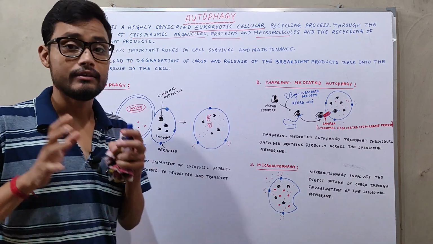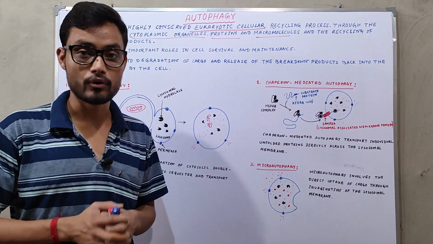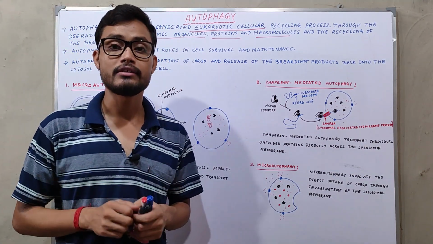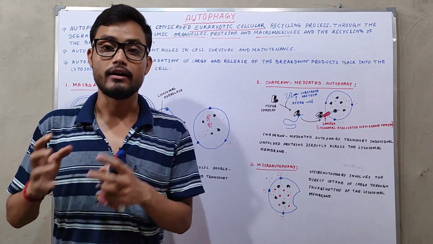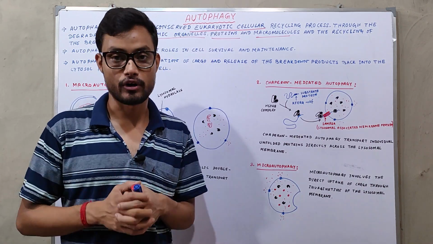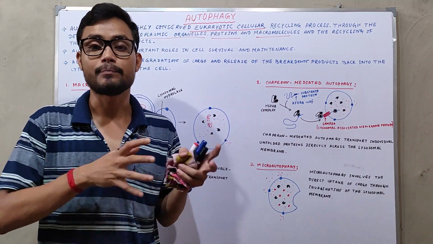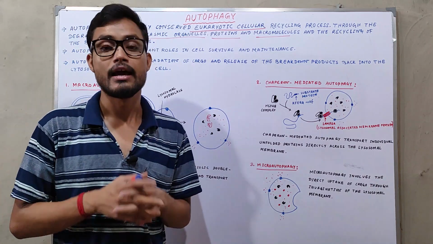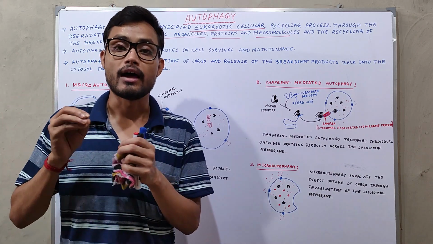By autophagy, the cell reuses its components. Let's take proteins as an example. Proteins are made up of amino acids. Whenever a faulty protein is produced, autophagy is initiated, and by this process the lysosome breaks down those polypeptide chains into their units, the amino acids.